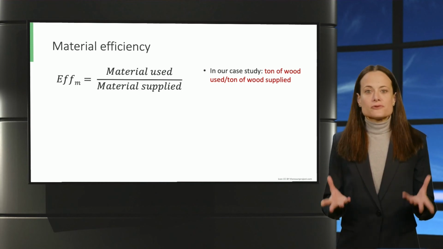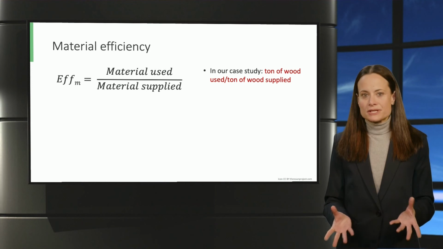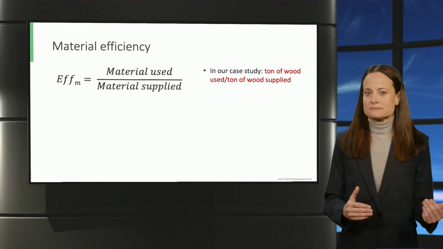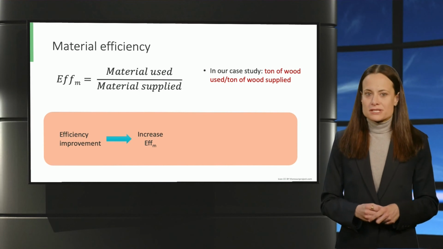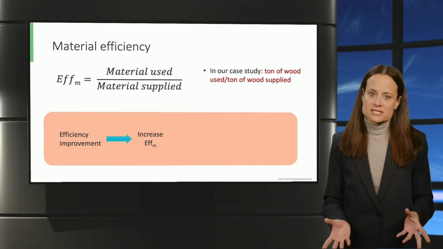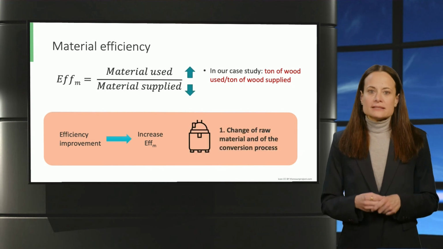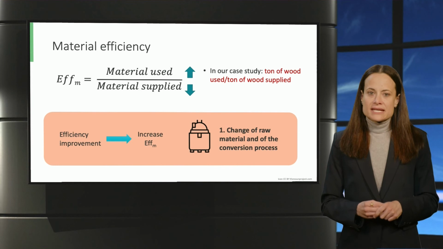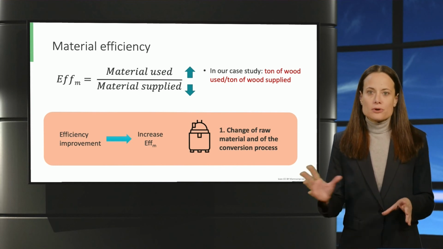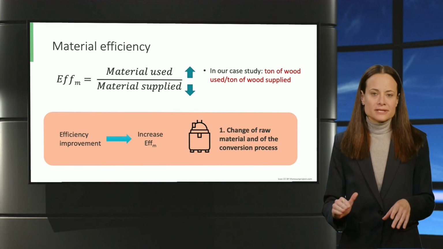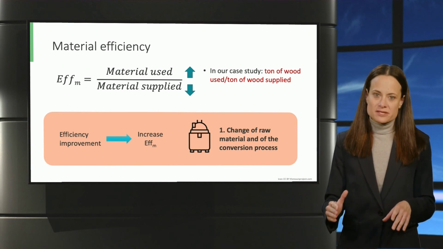Indeed, if less fuel is used for non-energy purposes, the lower the environmental impact. An improvement in the efficiency of the conversion process will increase the material efficiency. The mitigation measure that relates the most to this performance indicator is the change in raw material and in the conversion process. Both numerator and denominator can increase and decrease respectively.